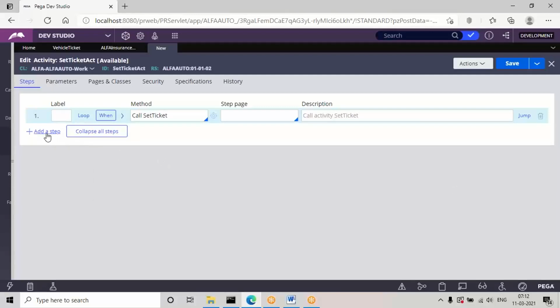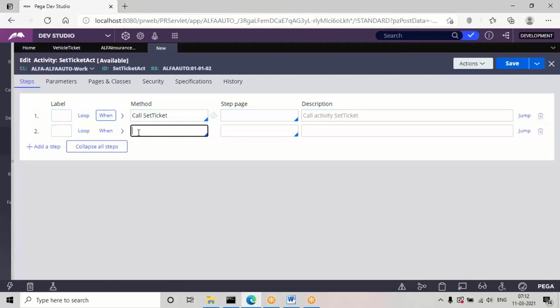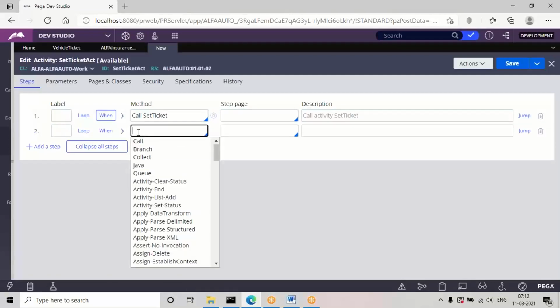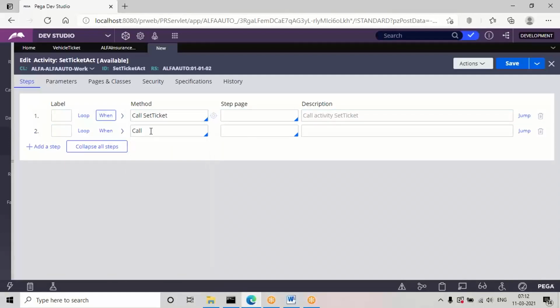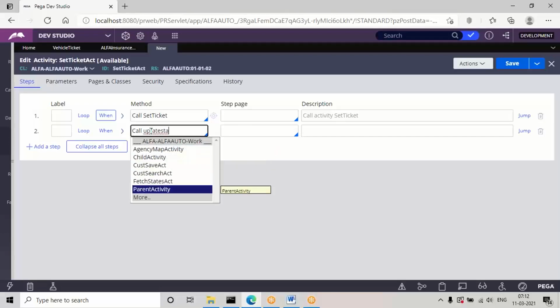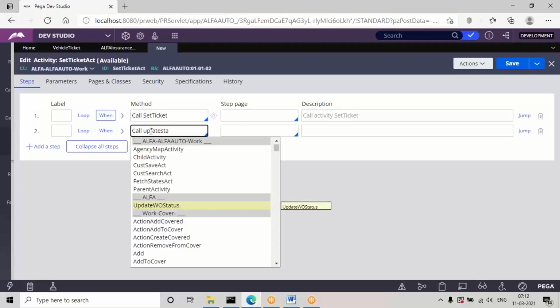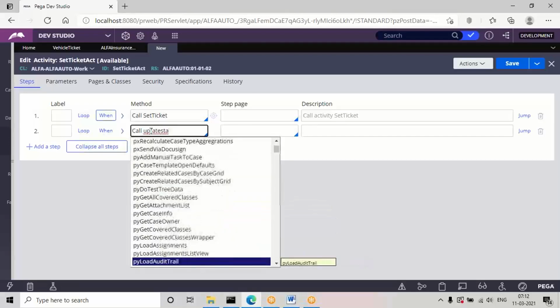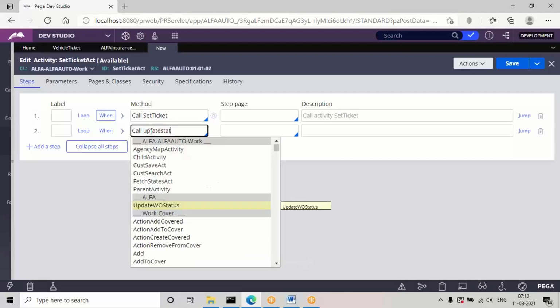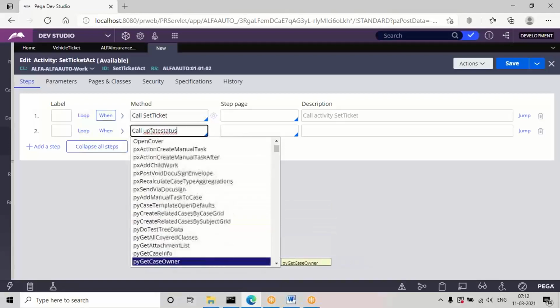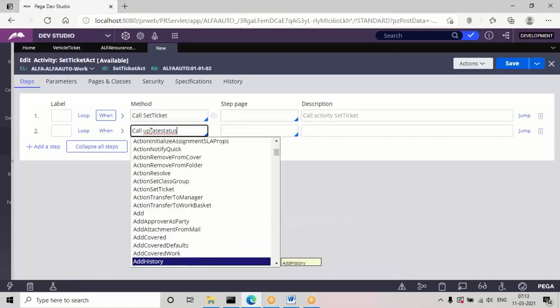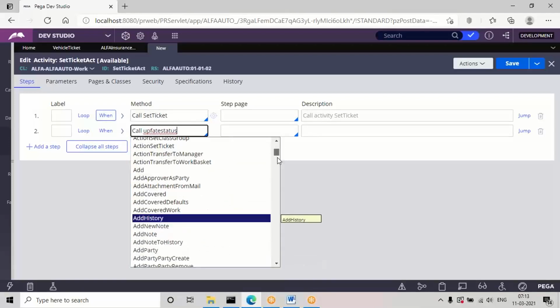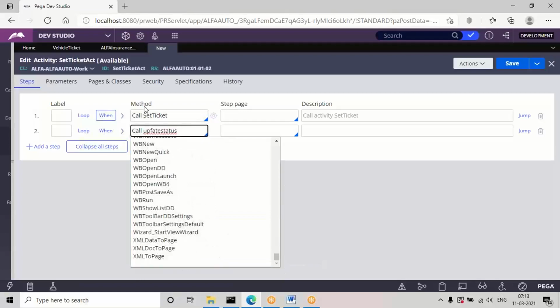And in step number 2, if true, it will also read the second API here, which is update status. Actually go to more option. If you don't find it, go to more again. Okay, 1 second.